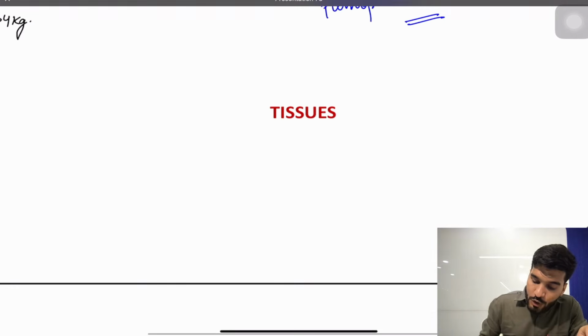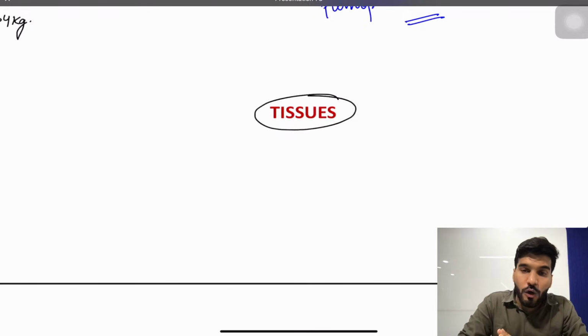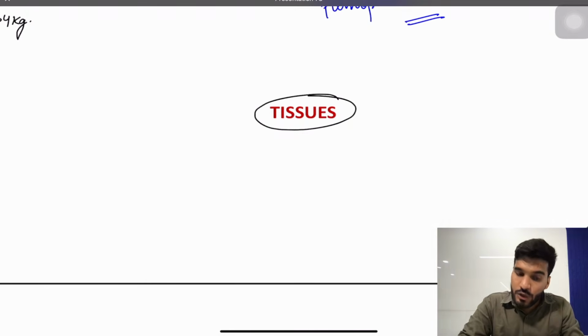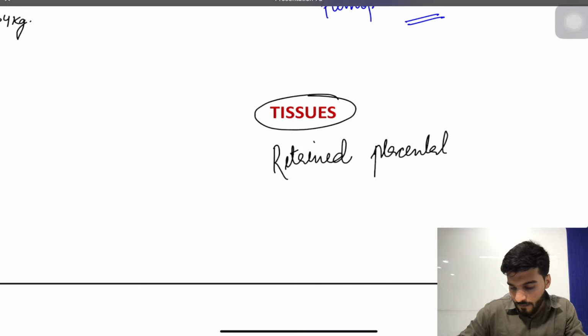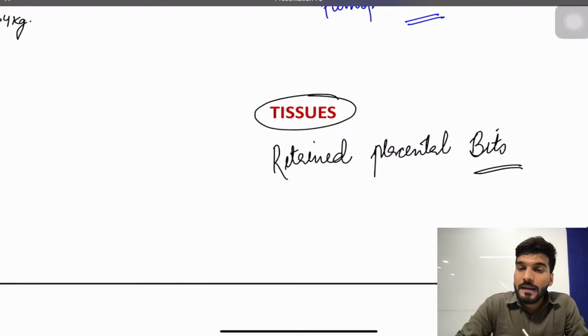Okay, followed by that, tissues. Sometimes the retained placental tissues remain inside. After the delivery, some small bits of the placenta remain inside, and after 1 day, after 2 days, the patient will complain of bleeding due to these retained products of conception, these retained placental tissues, bits of tissues. So due to retained placental bits, they will cause bleeding usually after 24 hours, which is called secondary postpartum hemorrhage.